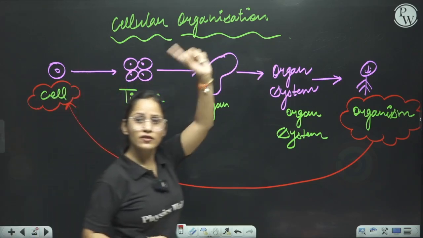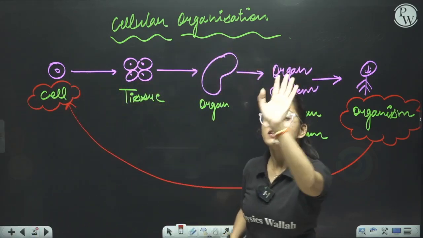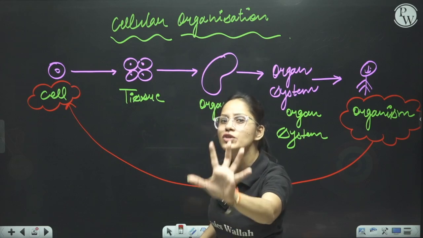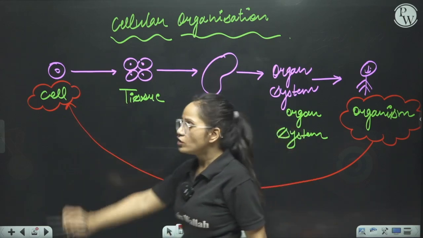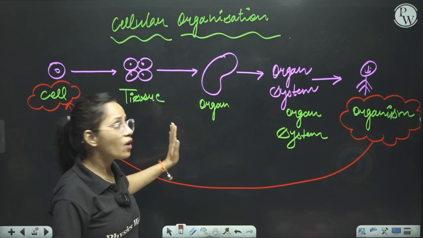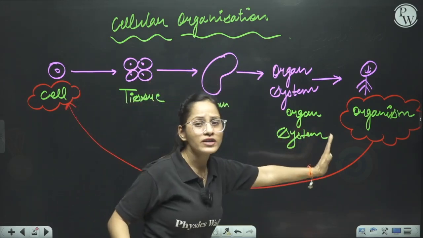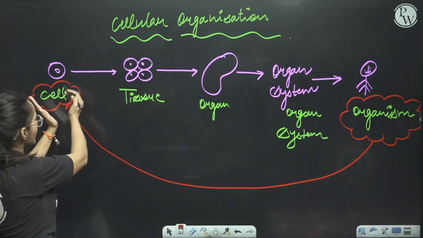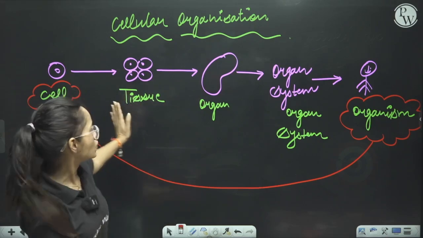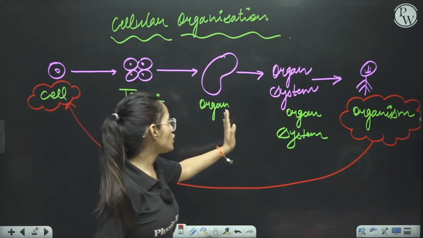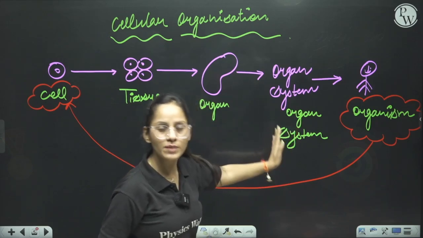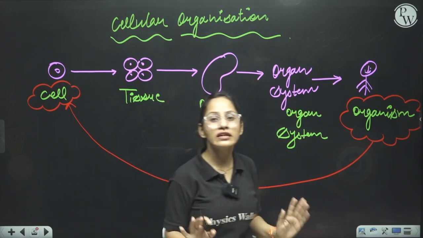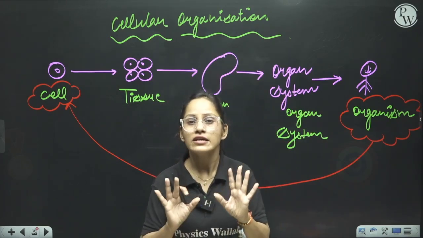That is why in the starting I told you that the basic structural unit of life is the cell. A single cell, and many cells come together to make tissues, after that organs, and many organs come together to make an organ system, and finally they create an organism. I hope this is clear, how our structure is made up of cells.